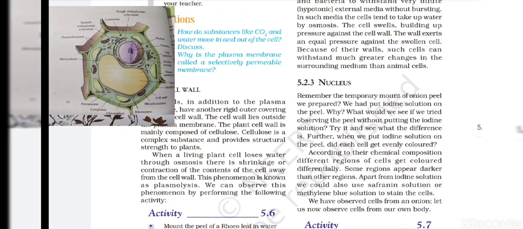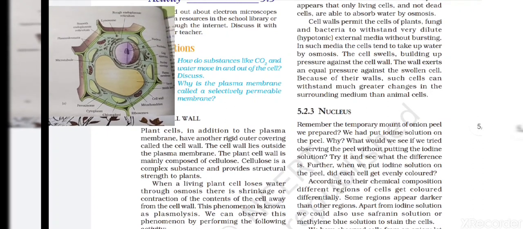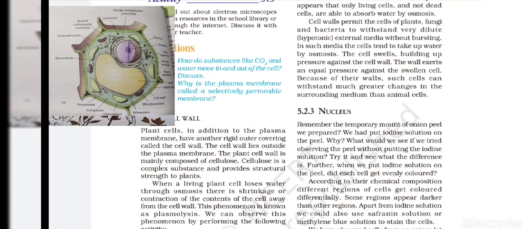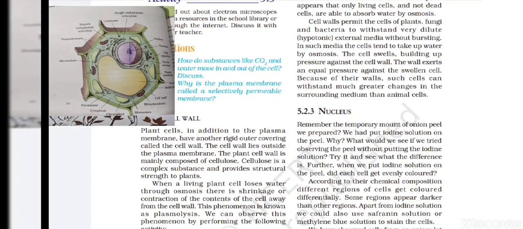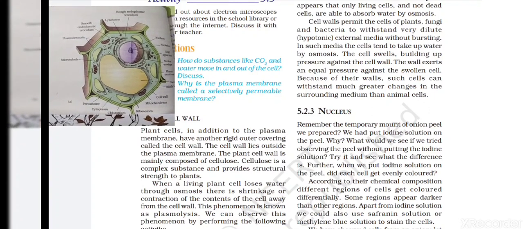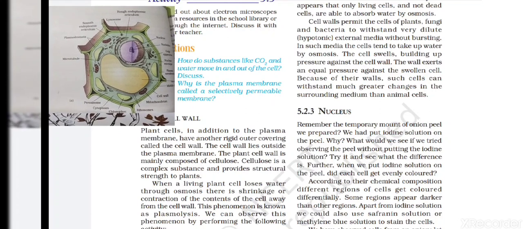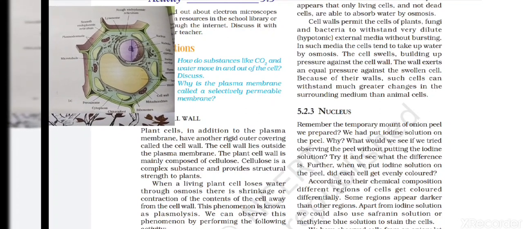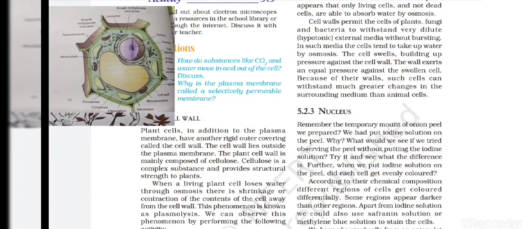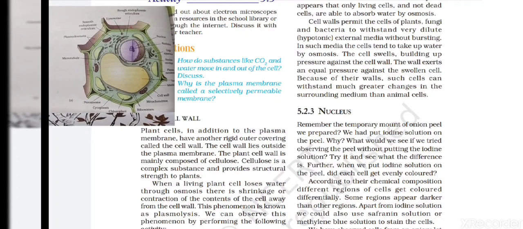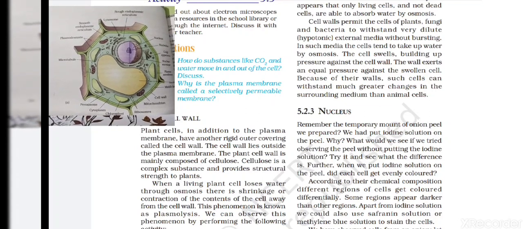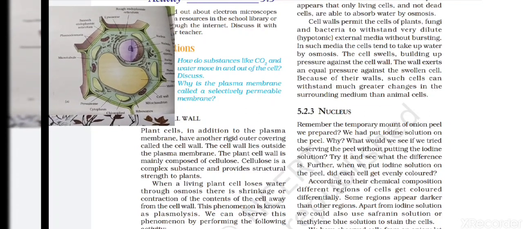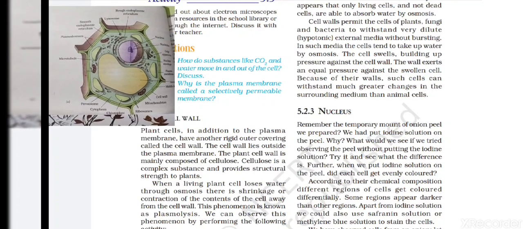So what happens if we put the cell inside water or inside any kind of solution which may be concentrated or dilute? In your previous lecture you have heard about osmosis and diffusion. What happens if the cell loses its water content? The cell content is filled with water and some other minerals.